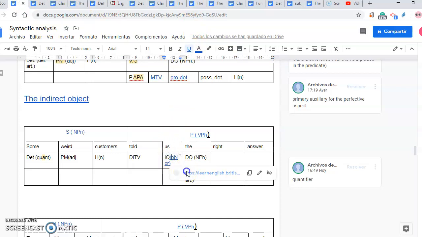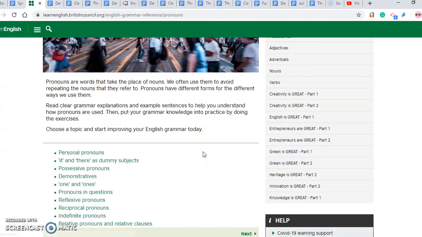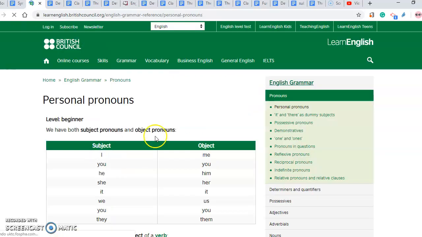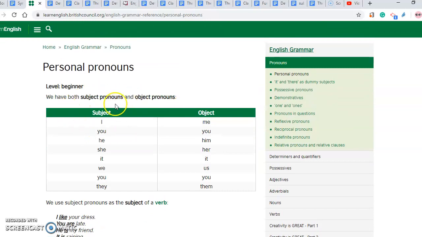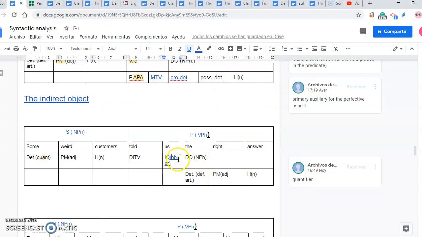As you can see here, I linked it to a website of the British Council. Pronouns are words that take the place of nouns. We often use them to avoid repeating the nouns that they refer to. Pronouns have different forms for the different ways we use them. So here we've got personal pronouns, and in personal pronouns we've got the subject pronouns and the object pronouns. So this is precisely what we have here. We've got an object pronoun, or objective. I call it objective, but well, okay, object pronoun is the same.